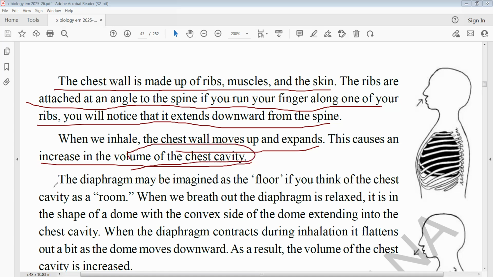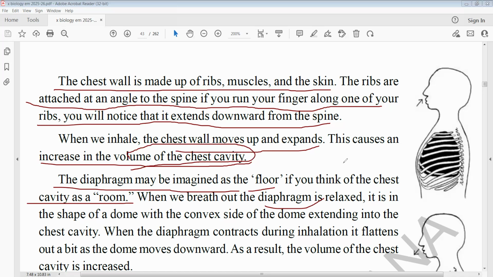The diaphragm may be imagined as the floor, if you think of the chest cavity as a room. When we breathe out, the diaphragm is relaxed.